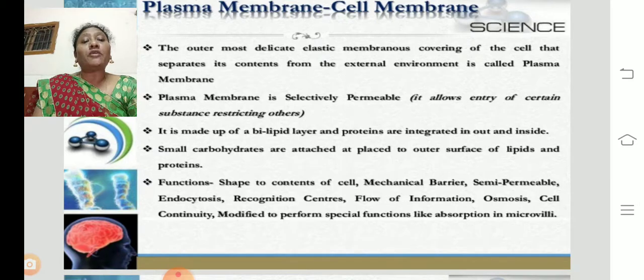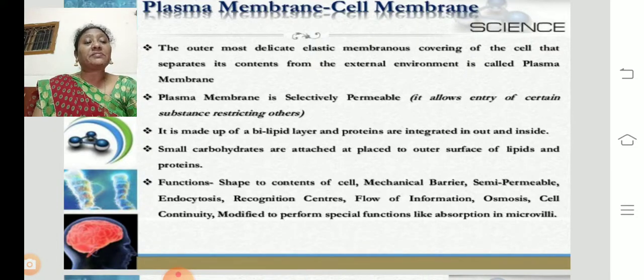It is made up of a bilipid layer and proteins. So this cell membrane is made of lipids, and proteins are integrated on the outside and inside. Small carbohydrates are attached to the outer surface of the lipids and the proteins. So here you can see a small amount of carbohydrates attached to the outer surface of the lipids and the proteins.